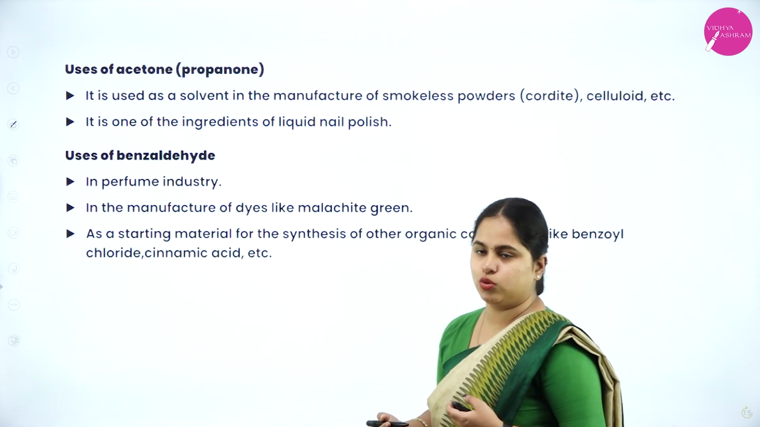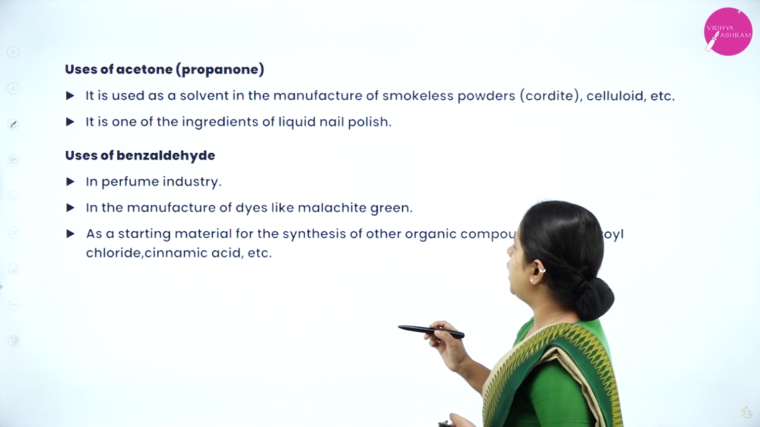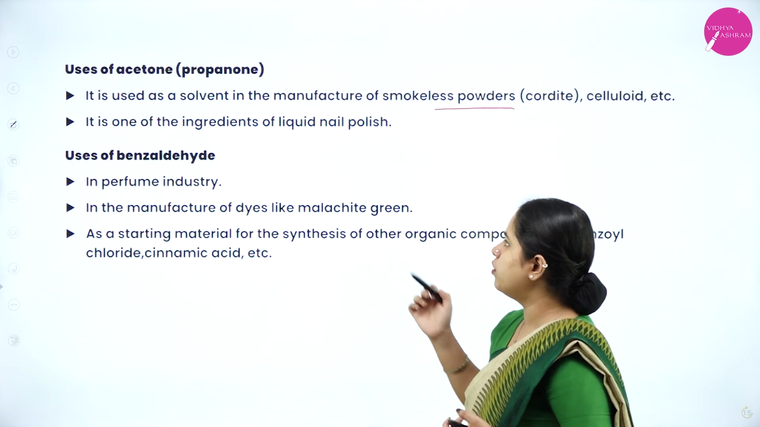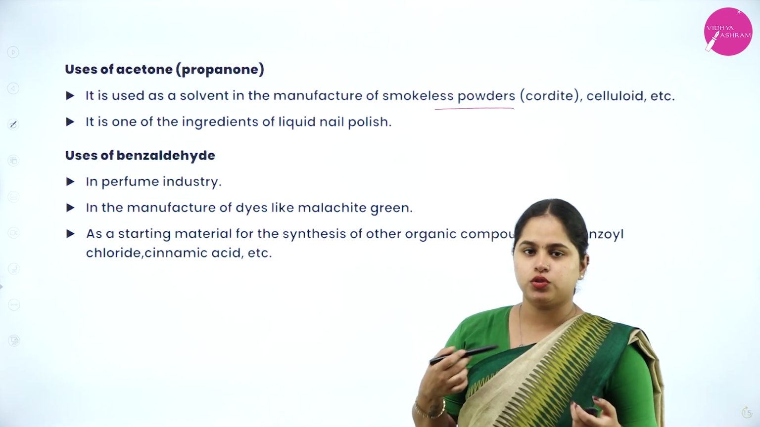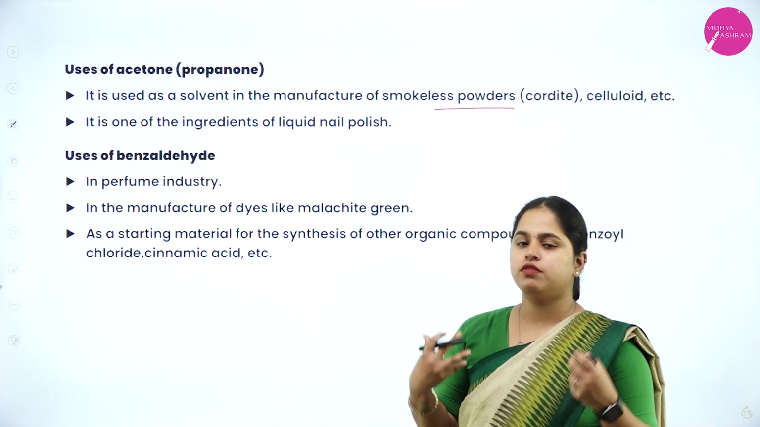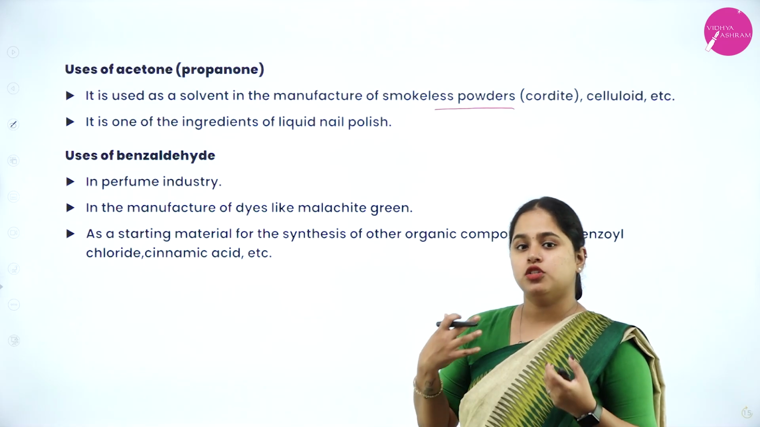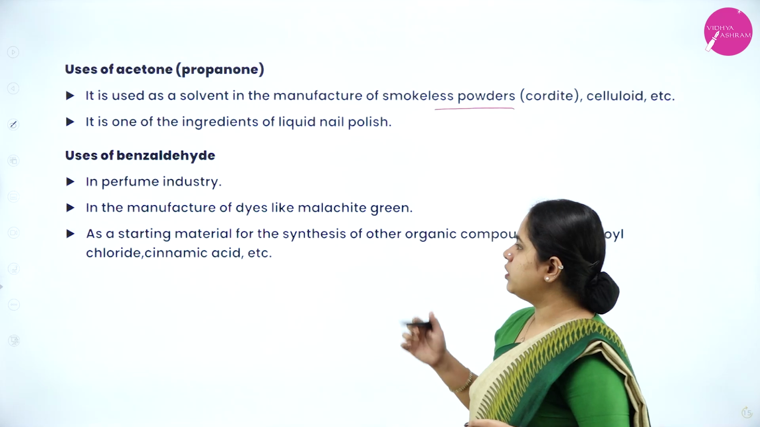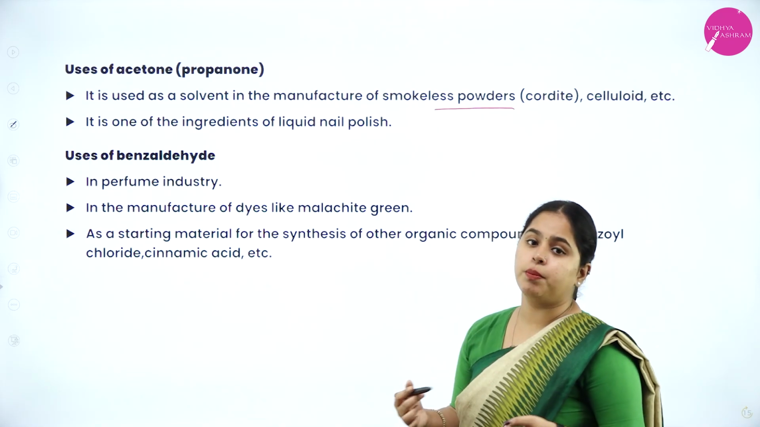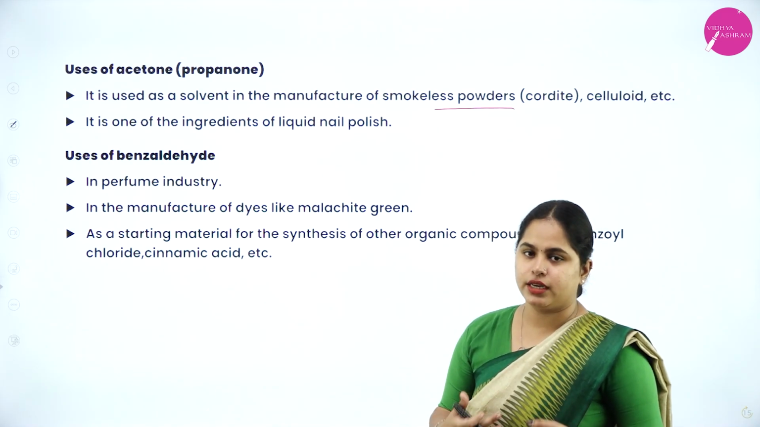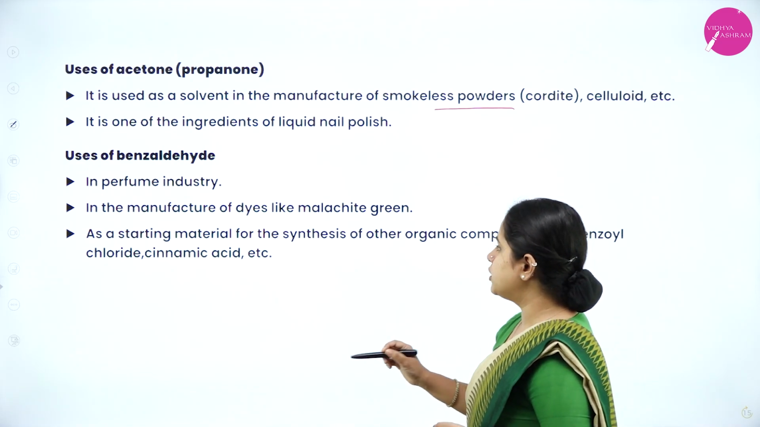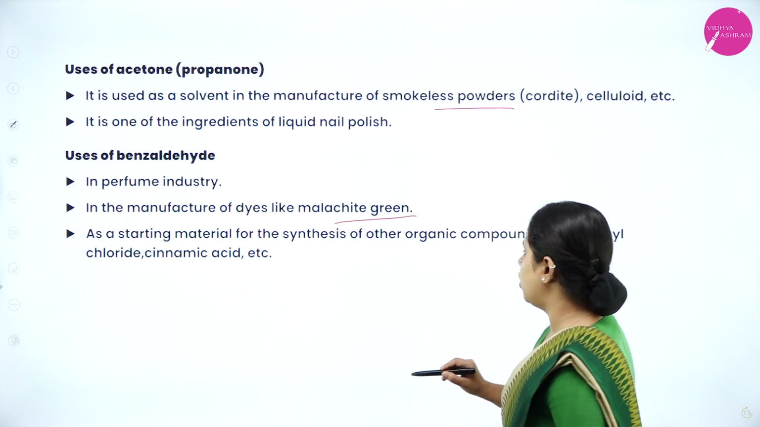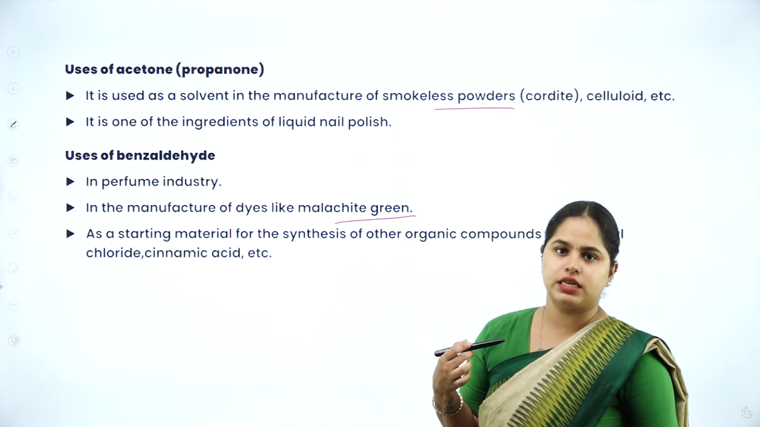Propanone, CH3COCH3. It is used as a solvent in the manufacture of smokeless powders, celluloid, etc. It is one of the ingredients of liquid nail polish. So in nail polish you have already observed the smell also, you know how it is, right? So that is actually acetone, that is propanone. Now the next one is benzaldehyde. It is used in the perfume industry because it is aromatic, it has a smell. It is used in the manufacture of dyes like malachite green, and as a starting material for the synthesis of other organic compounds like benzyl chloride, cinnamic acid, etc.